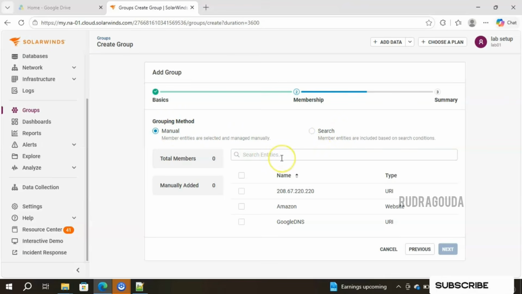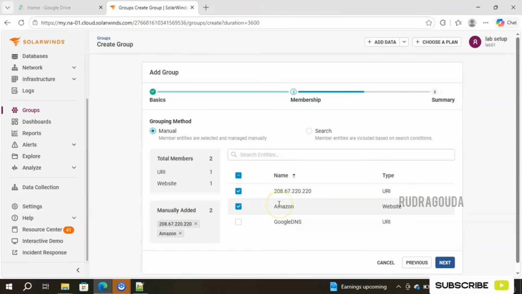Okay, so if you are using the manual method, here you need to select it one by one. For example, for this production group, I want to add this one and this one. These two entities or the website should be part of my production group. So I will select those two only. So total members count is 2. One belongs to the URI category, another one belongs to the website category. I have added both by using the manual method.